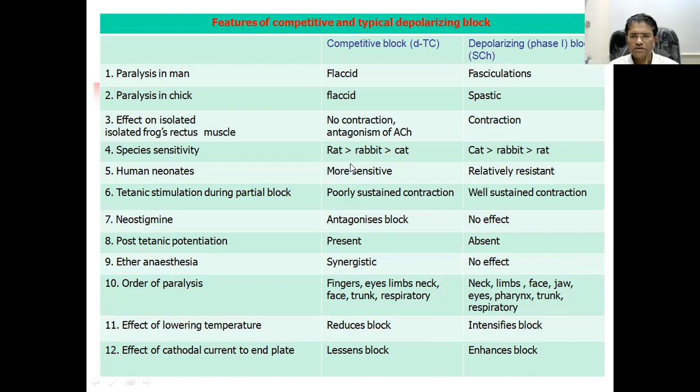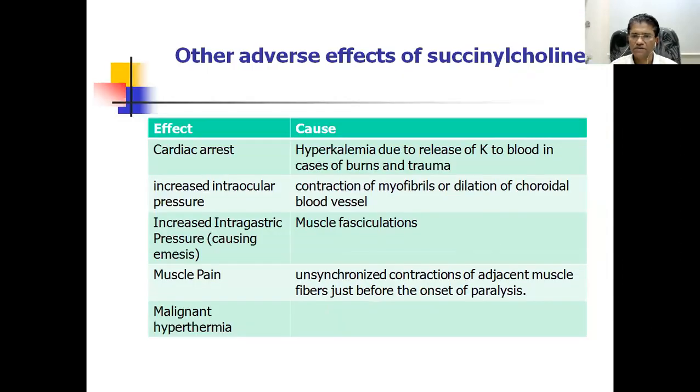Because of these differences in their physiological and pharmacological action, we can decide which type of skeletal muscle blocker should be used. Mainly it depends not only on the duration of action, but also on the reversibility, which is quite high as far as succinylcholine is concerned. With succinylcholine, some other side effects are peculiar.